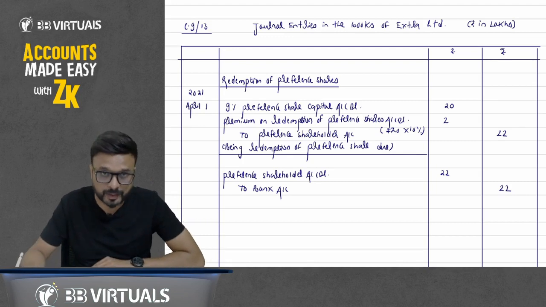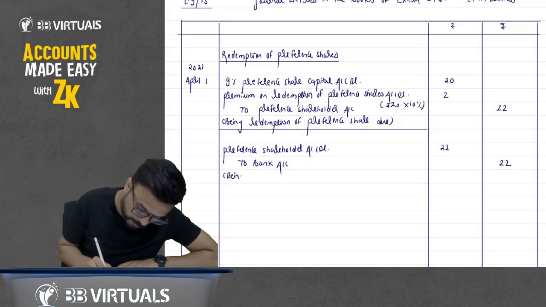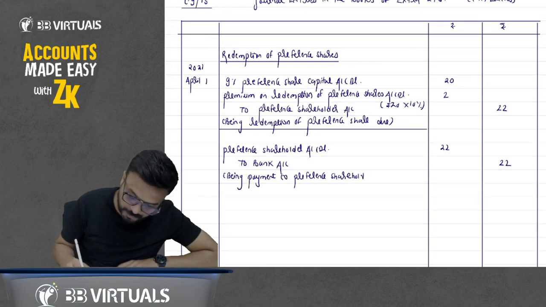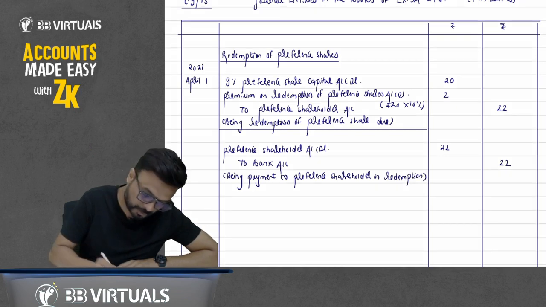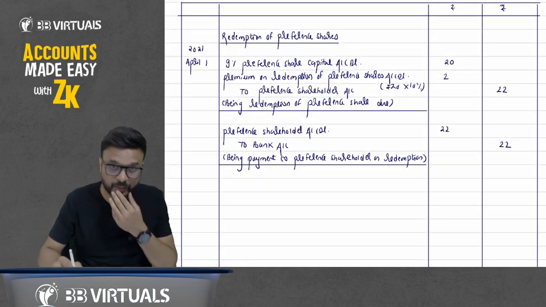Being payment to preference shareholder on redemption. Now after this, how much amount we have to transfer to CRR?